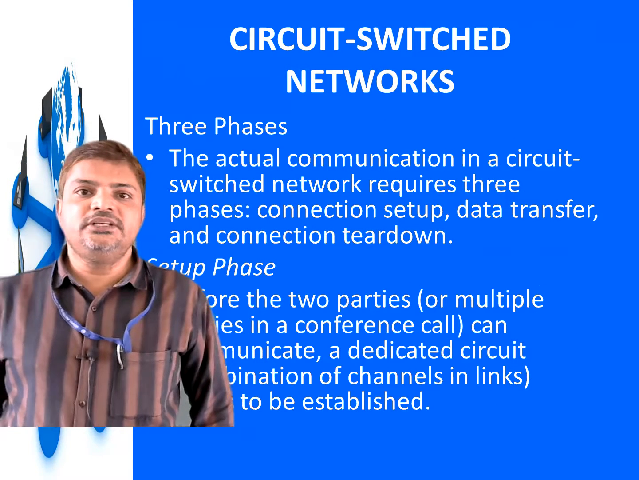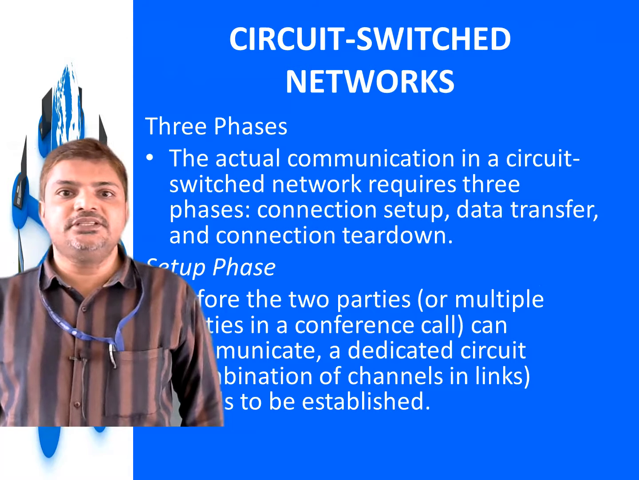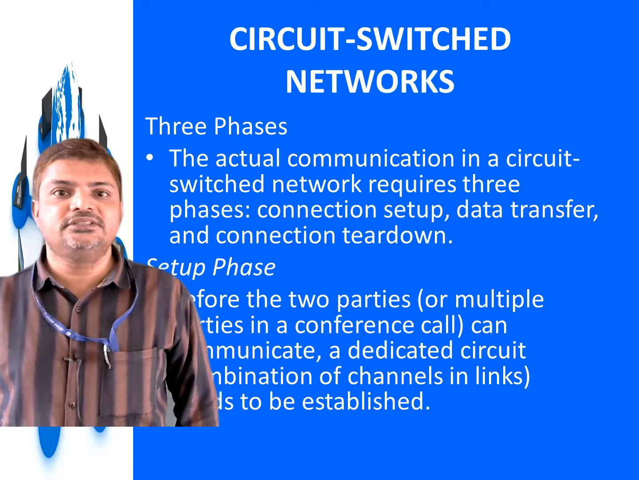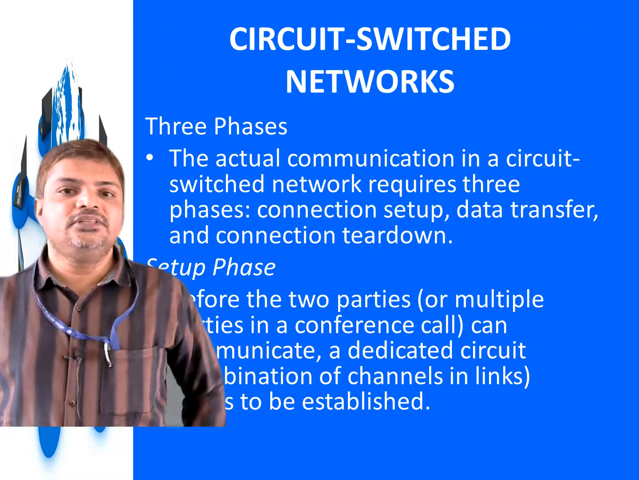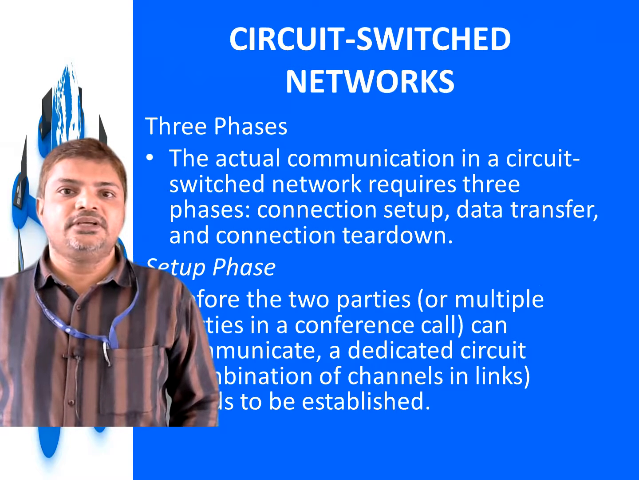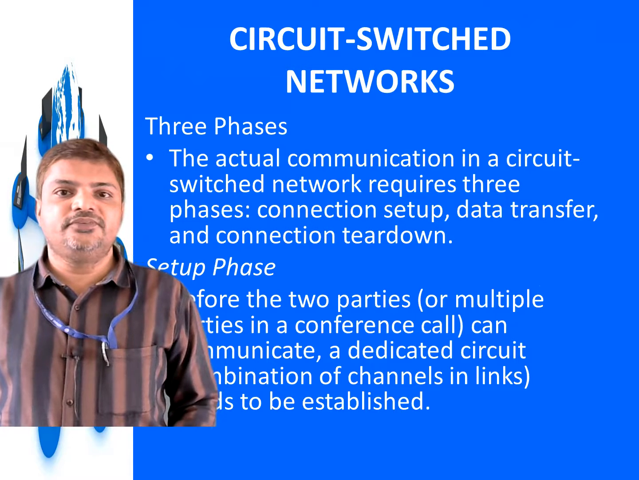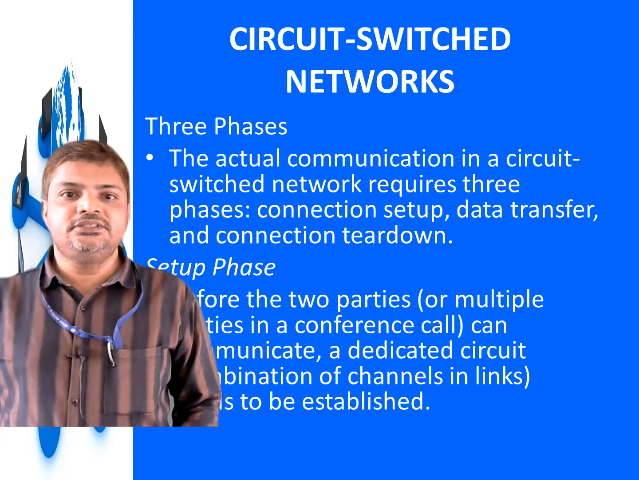As I told you, there are 3 phases. The actual communication in a circuit switch network requires 3 phases: connection setup, data transfer, and connection teardown. Connection setup is the first one, data transfer is the second one, and connection teardown is the third one.